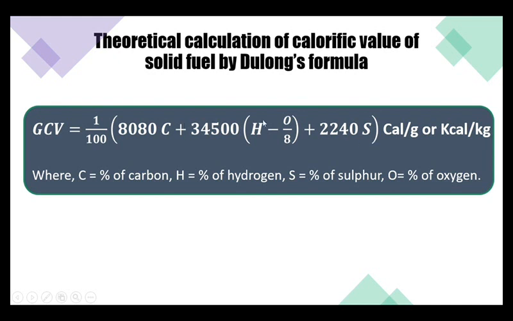You can put all these together, because the main components of a coal are carbon, hydrogen, oxygen and sulfur. Nitrogen present in it doesn't contribute to calorific value, so that can be ignored. Now here we have taken 1 by 100 straight away, so this is not the weight of the substance, it is the percentage of the carbon, hydrogen, sulfur and oxygen respectively. So if we substitute the carbon, hydrogen, oxygen and sulfur percentages, we can calculate the gross calorific value.